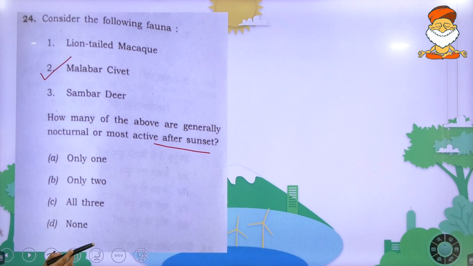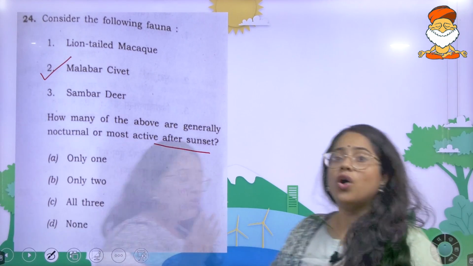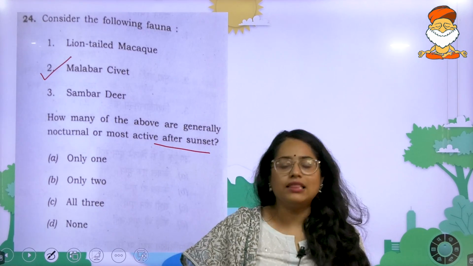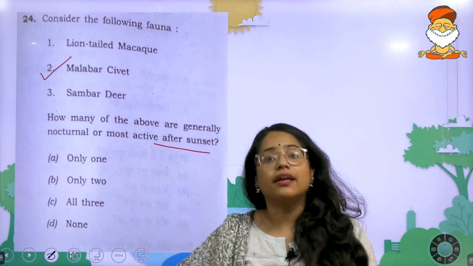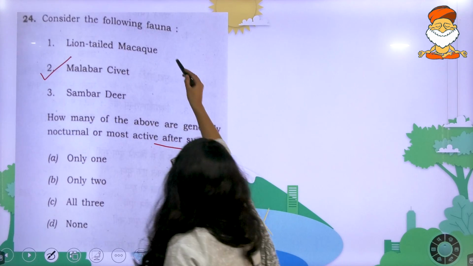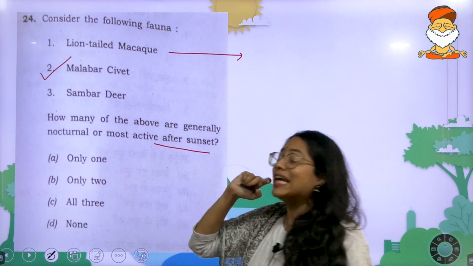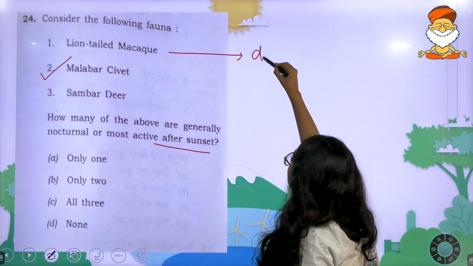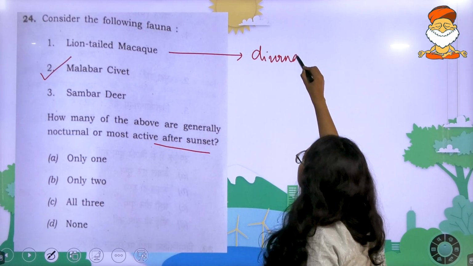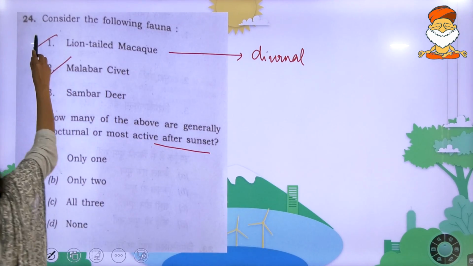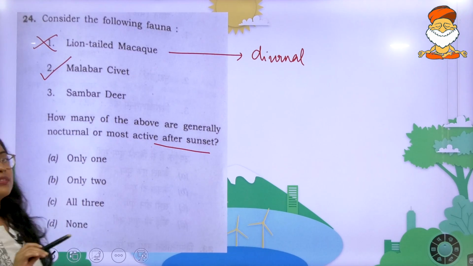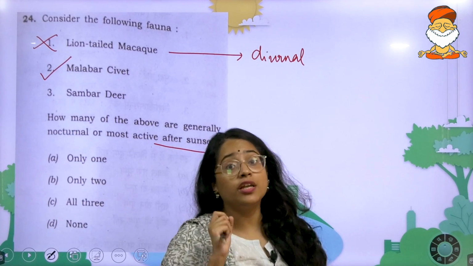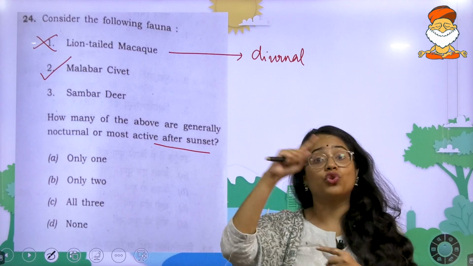Now coming to your lion-tailed macaque and your sambar deer. The lion-tailed macaque is diurnal, in the sense that it is very active during the daytime. So you can cancel this. Now coming to the sambar deer, it is nocturnal.